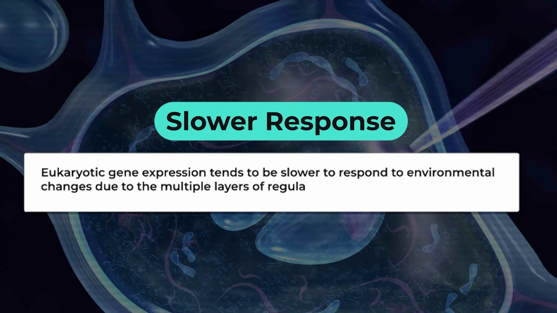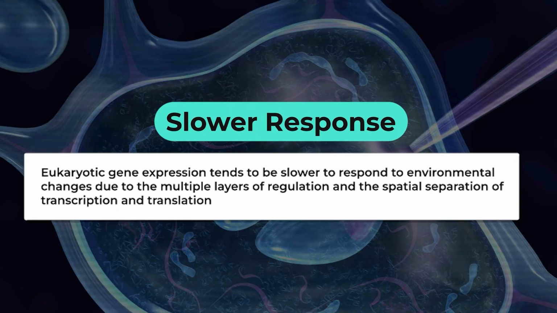And finally, eukaryotic genes have a slower response, unlike prokaryotes, which have a rapid response. Eukaryotic gene expression tends to be slower to respond to environmental changes due to the multiple layers of regulation and the spatial separation of transcription and translation. This sums up the overview of gene expression.